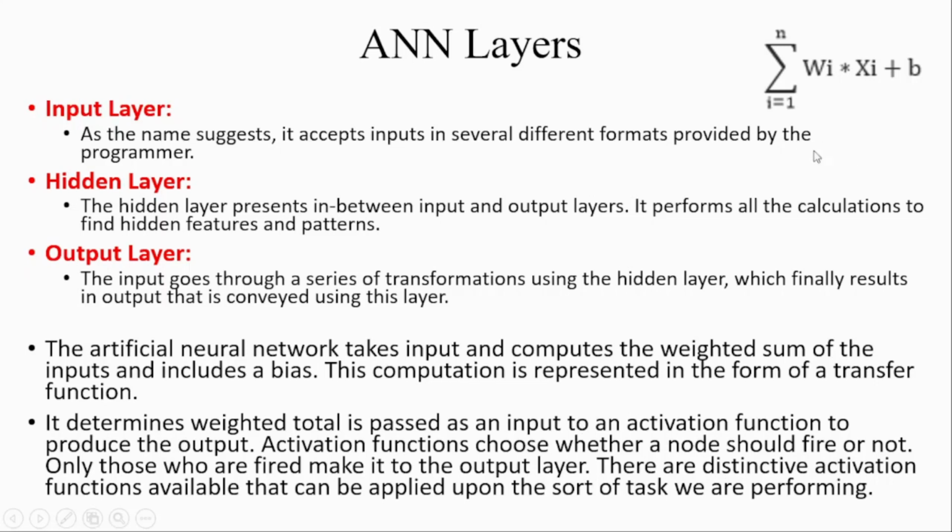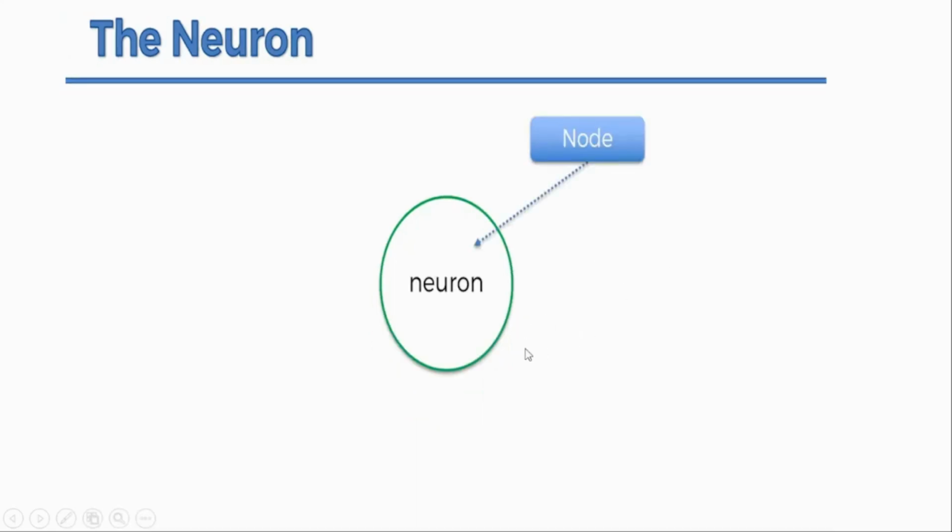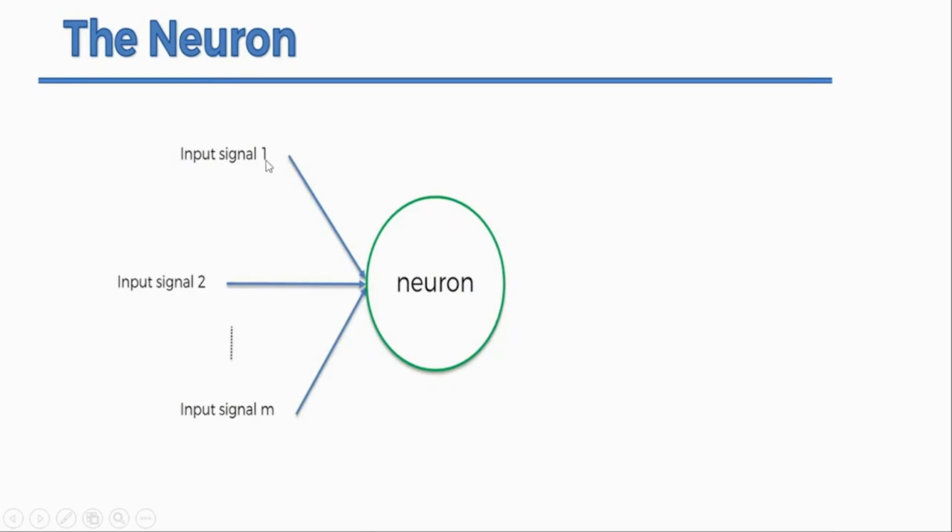So basically this is the activation function. There may be different activation functions, and how these activation functions work, how the weights will be calculated, where the weights will come from, and what xi and b are, let's discuss it. So if this is a neuron, we call it a node. These are the input signal 1, input signal 2, input signal m.